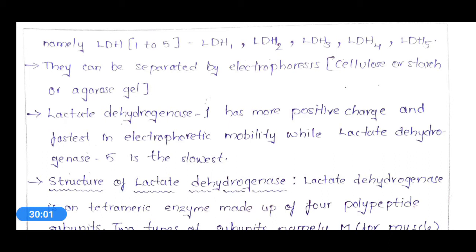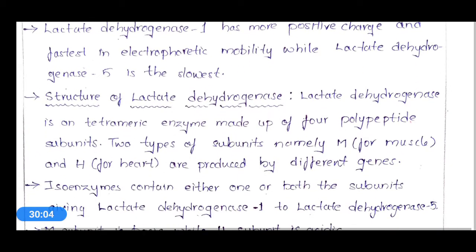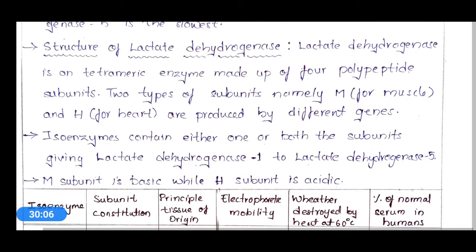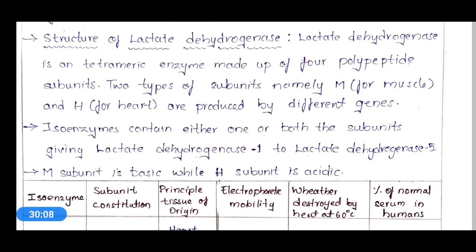Okay, so now let's see the structure of lactate dehydrogenase. Lactate dehydrogenase is a tetrameric enzyme made up of 4 polypeptide subunits.